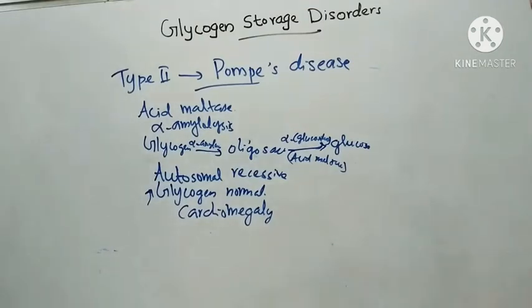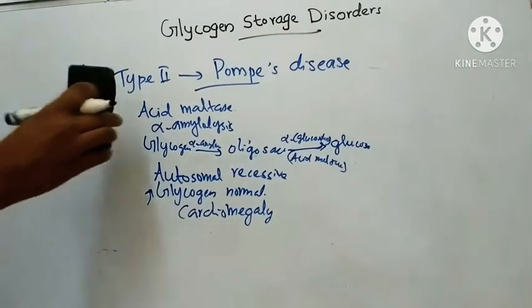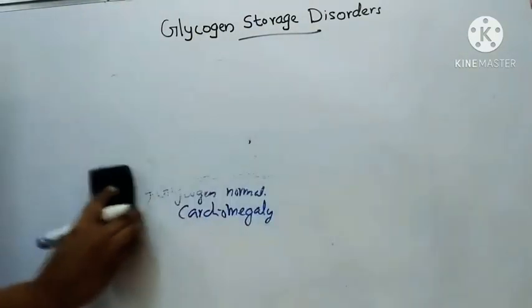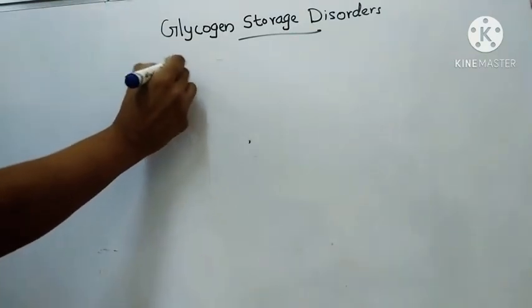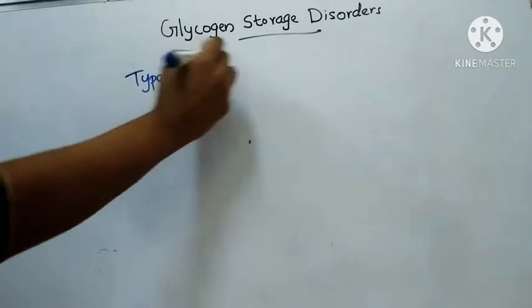Next is type 3, or limit dextrinosis, or Forbes disease.